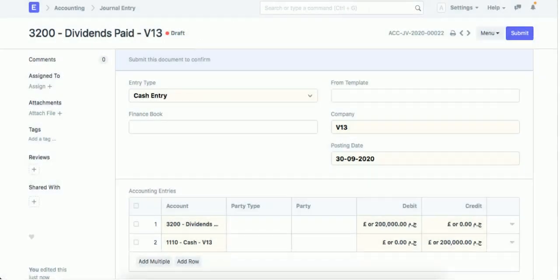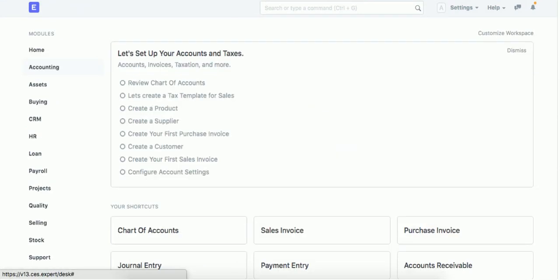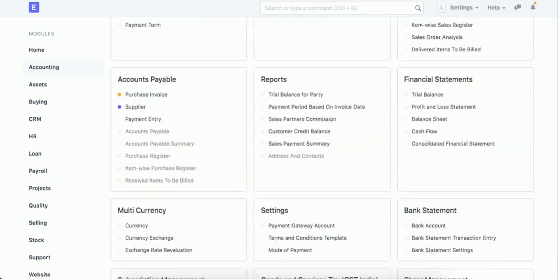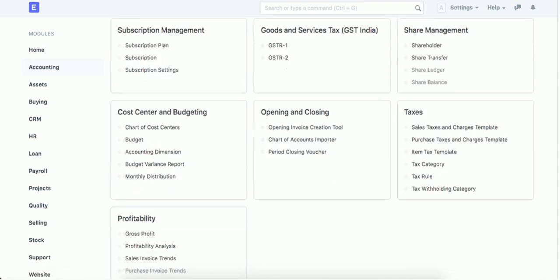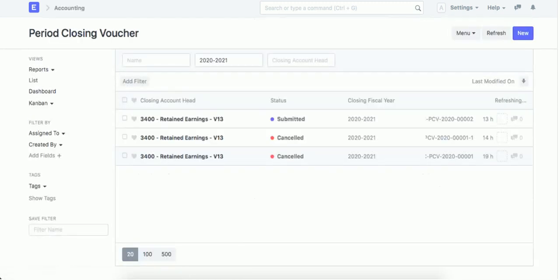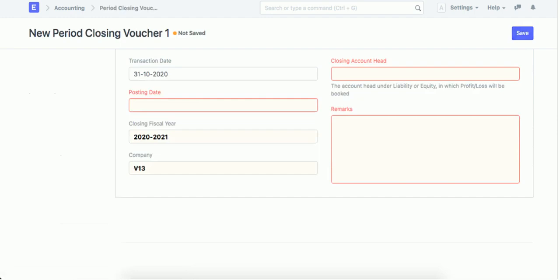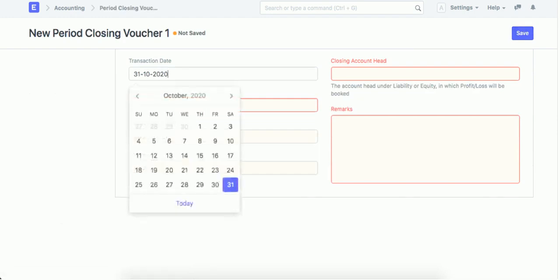So this is the second point. The third point, the closing year, how to close the year. Let us return back to the admin. Here it is, opening and closing, how to close the year. Period closing voucher, just to close the year. Transaction date, okay, you specify the date you're going to close.